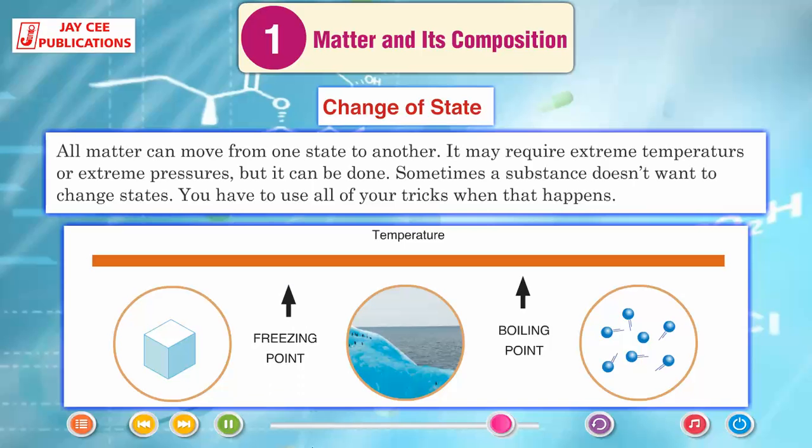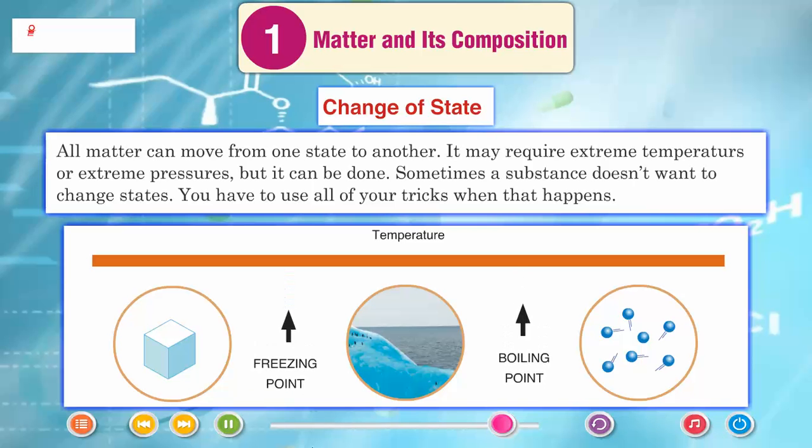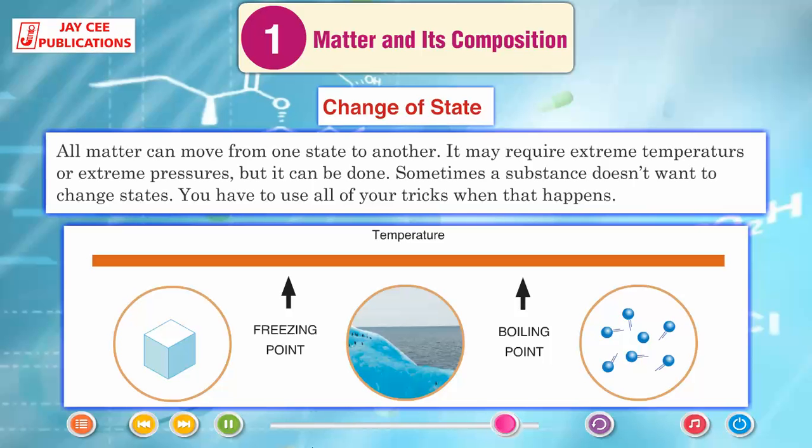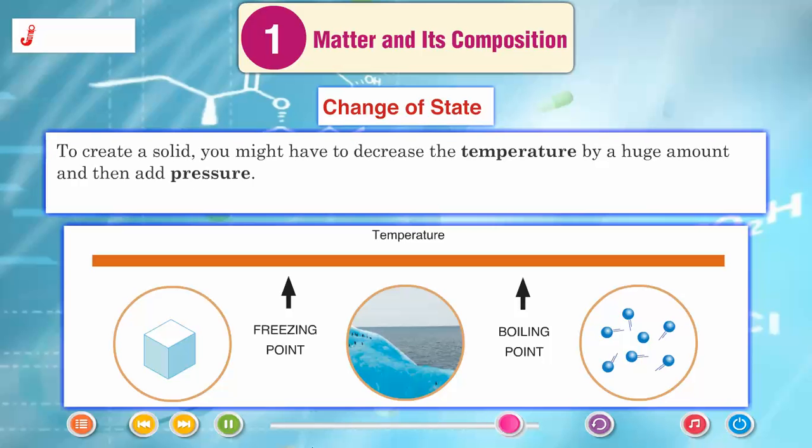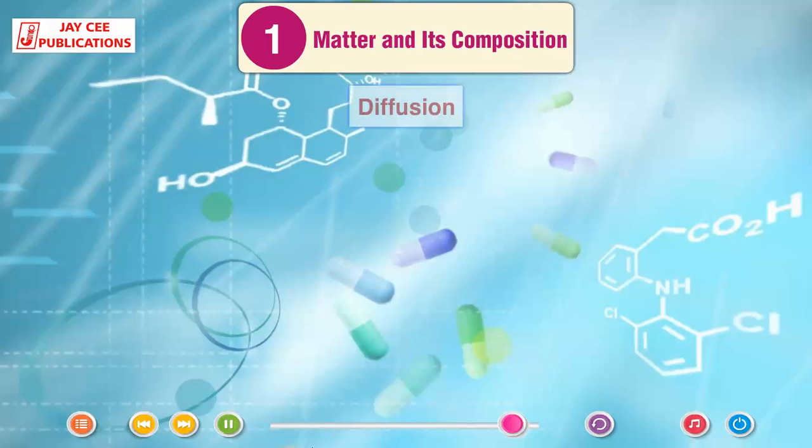All matter can move from one state to another. It may require extreme temperatures or extreme pressures, but it can be done. Sometimes a substance doesn't want to change states. You have to use all your tricks when that happens. To create a solid, you might have to decrease the temperature by a huge amount and then add pressure.